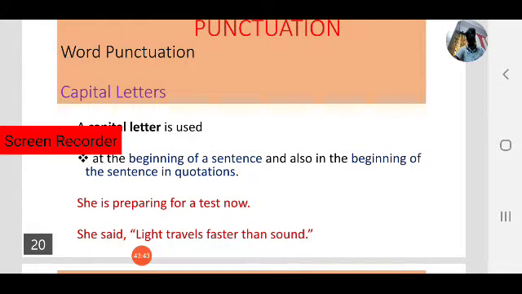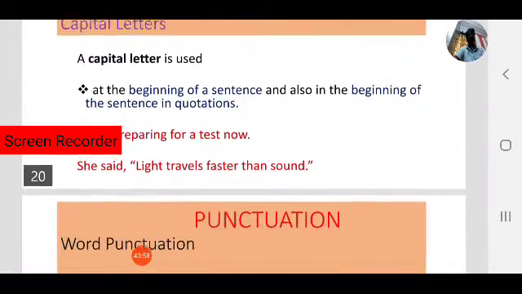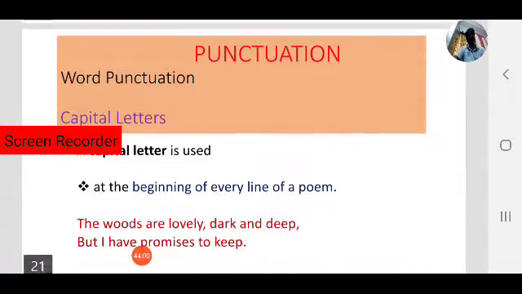At the beginning of a sentence we must use capital letters, and at the beginning of a sentence in quotations, the first letter of the sentence must be in capital letters. Next case, at the beginning of every line of a poem, every line must start with a capital letter.